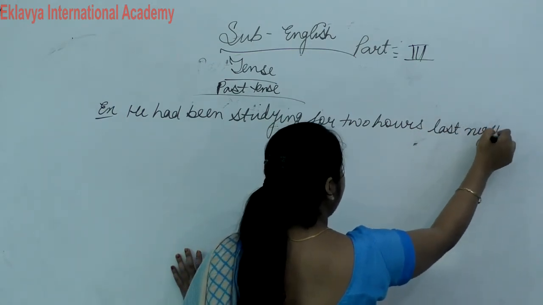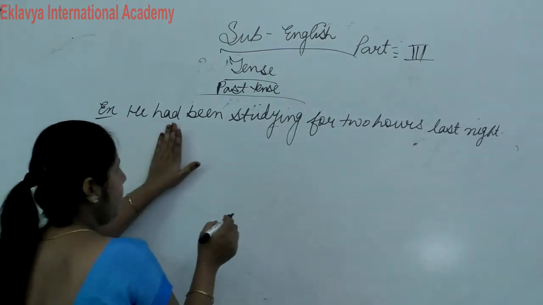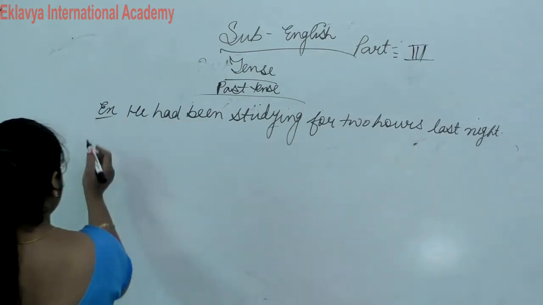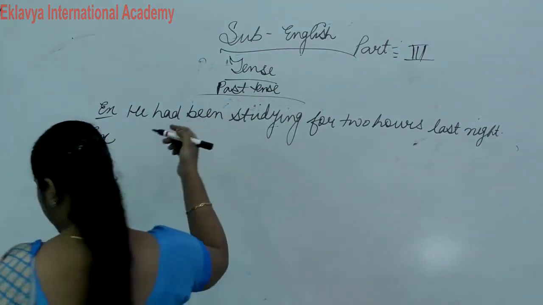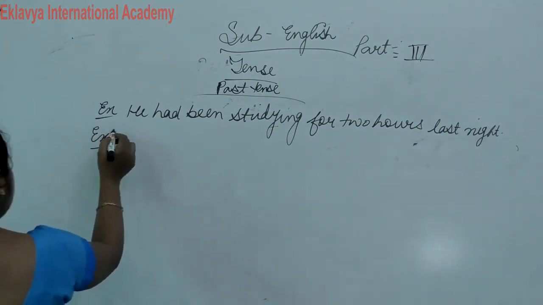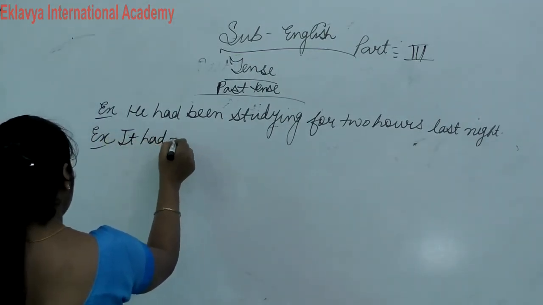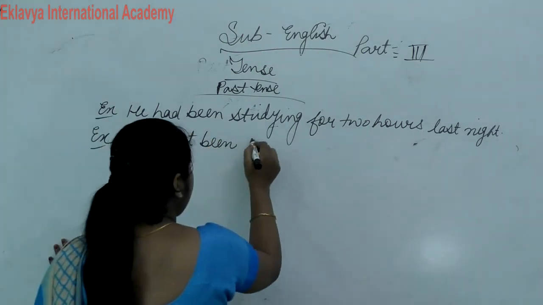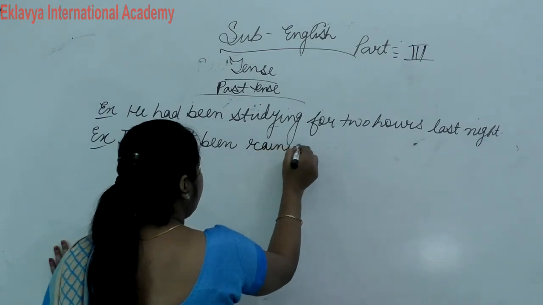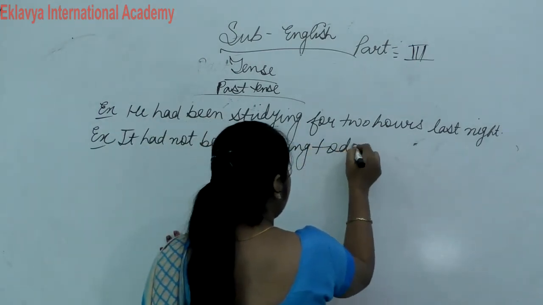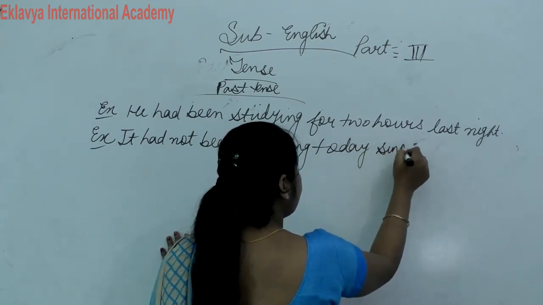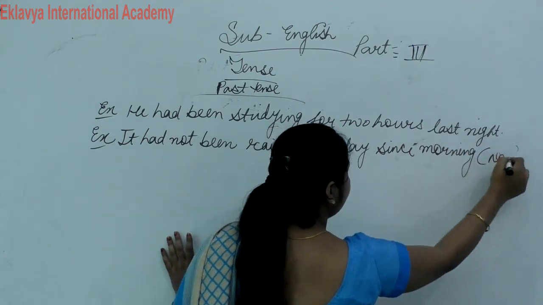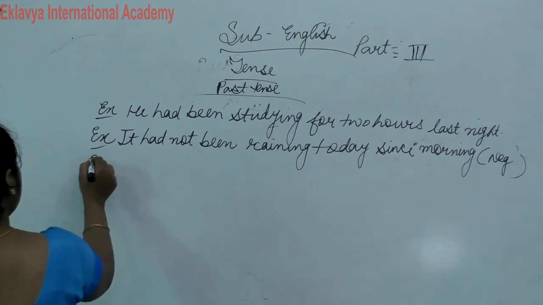This is our affirmative, okay? Subject plus had been plus verb ing plus since and for and then time, clear? Next, this is our affirmative sentence. Next, it had not been raining today since morning. So here not come. This is negative sentence, clear?